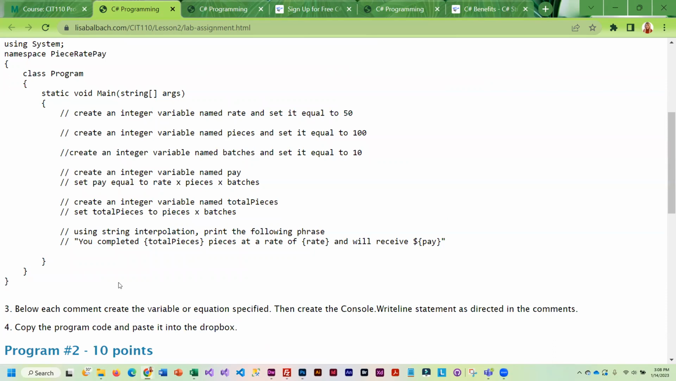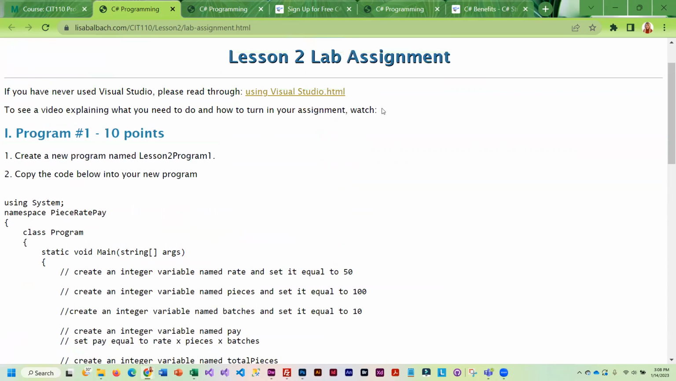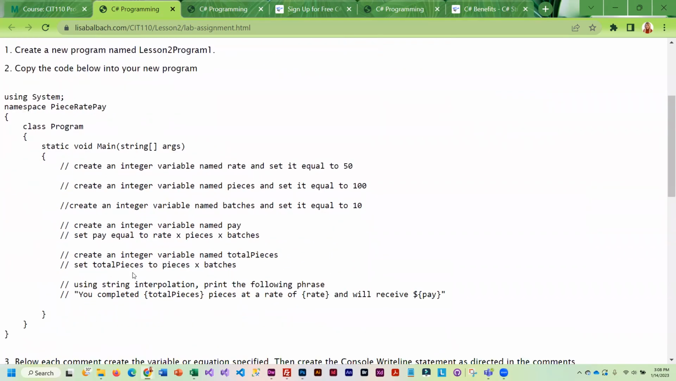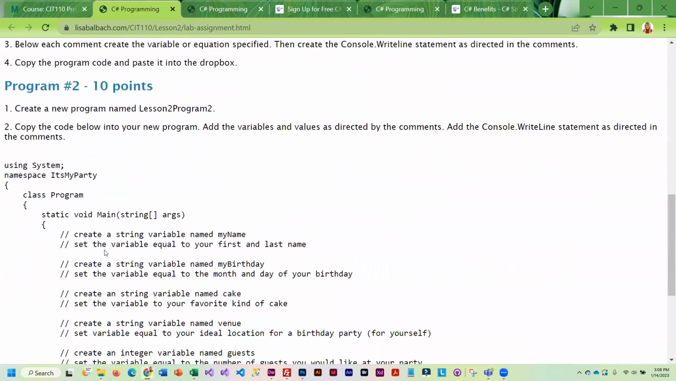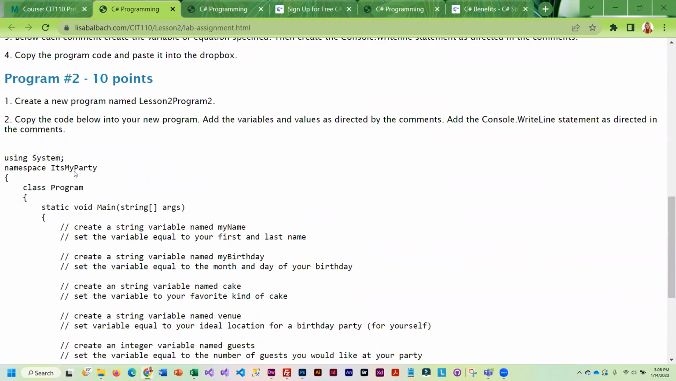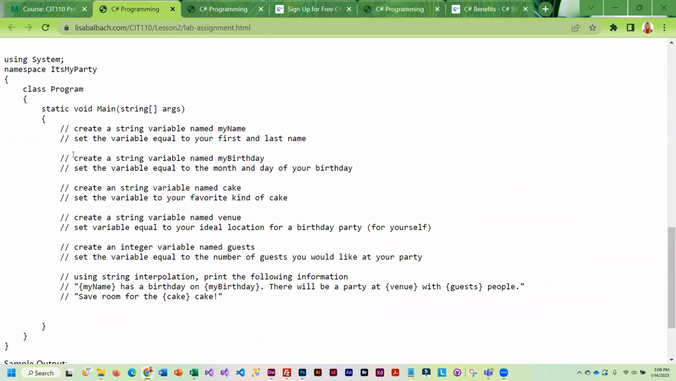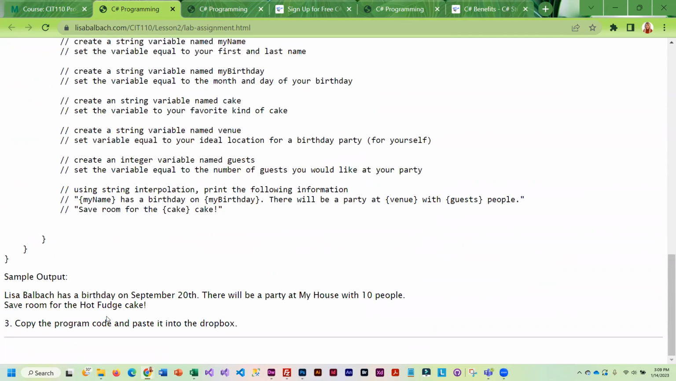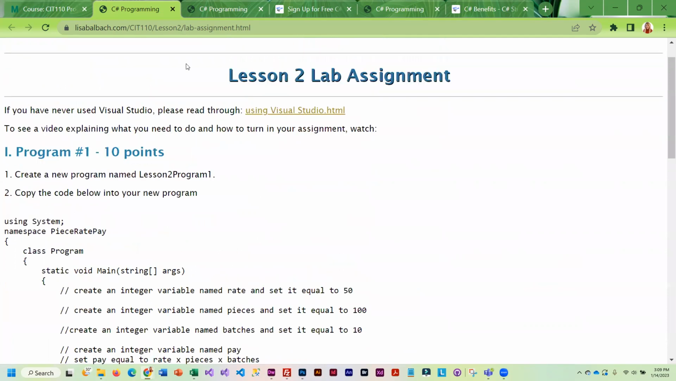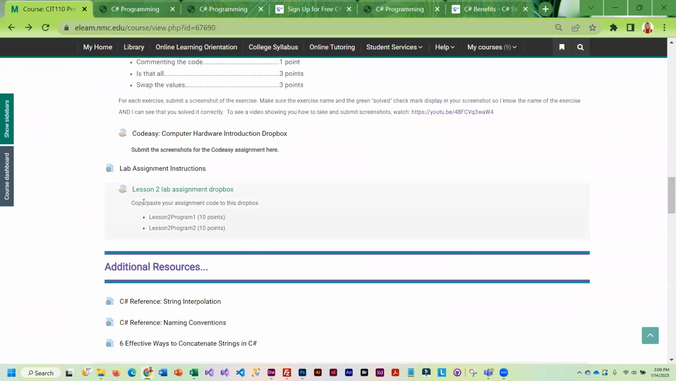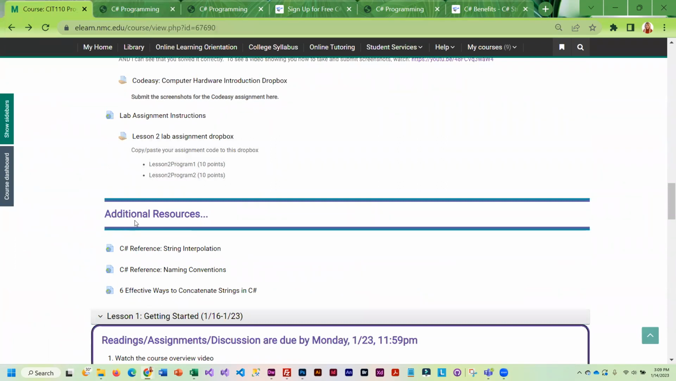Okay, and there is a video at the top of this that you'll see a link to when you come in here. There'll be a link that you can select that will basically walk you through how to do something like this. And the second program is very similar. You will see some comments, and then you're going to enter the code. And once you're done with those programs, you're going to be adding the code to the Dropbox. Okay, so those are your assignments for this week.